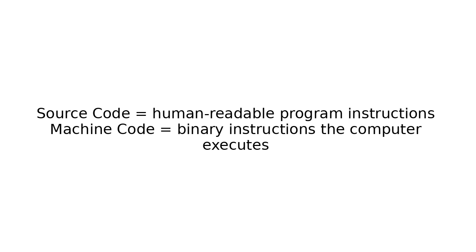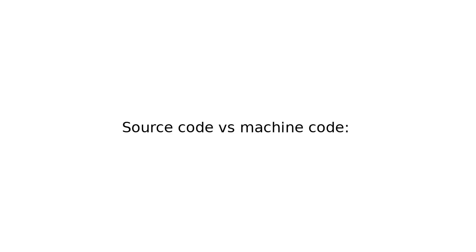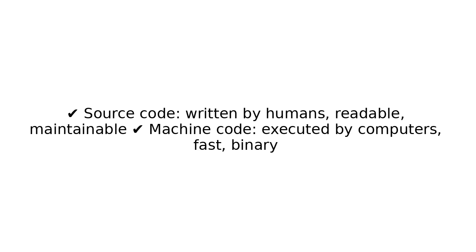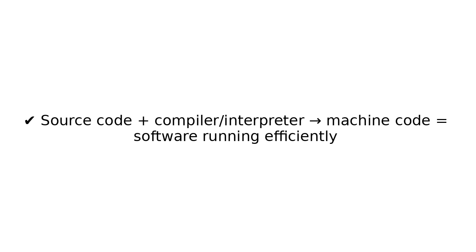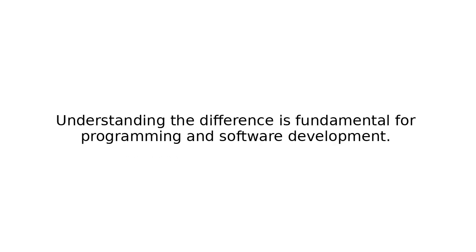Final summary. Source code versus machine code. Source code: written by humans, readable, maintainable. Machine code: executed by computers, fast, binary. Without source code, programmers cannot create programs easily. Without machine code, computers cannot execute programs. Together, source code plus compiler or interpreter gives machine code, which means software running efficiently. Understanding the difference is fundamental for programming and software development.